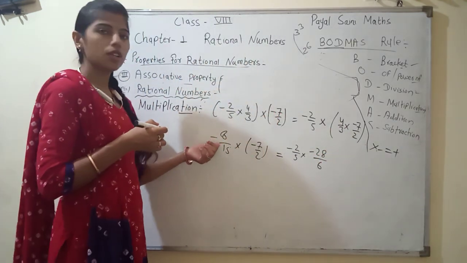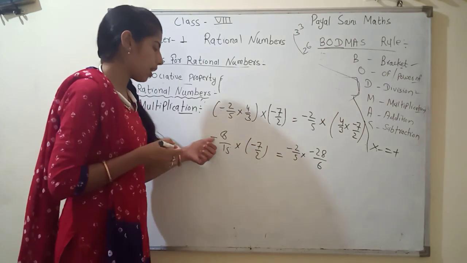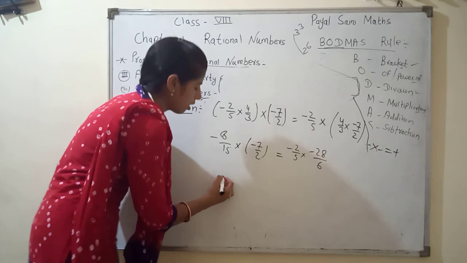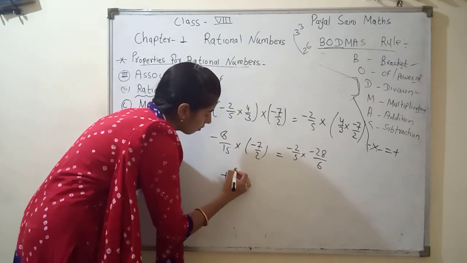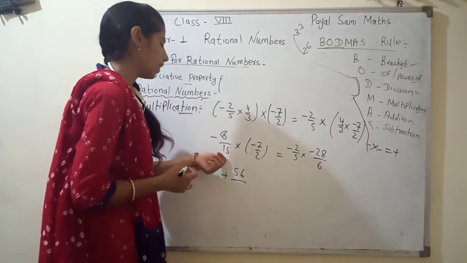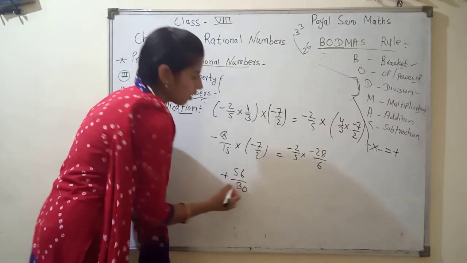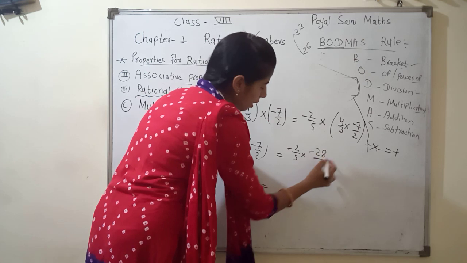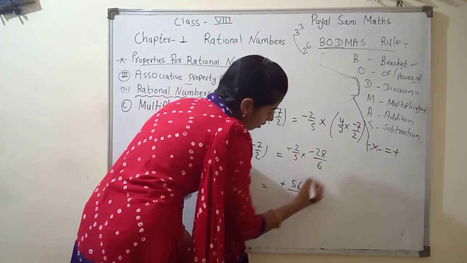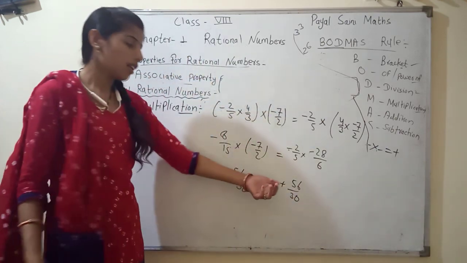Now first, multiplication of signs: minus into minus is plus, and 8 sevens are 56, and 15 into 2 is 30. Next, minus into minus is plus, and 28 twos are 56 and 5 sixes are 30. Both are equal.